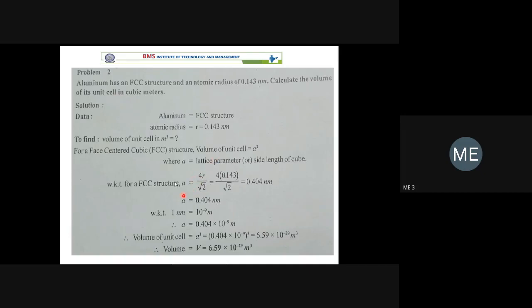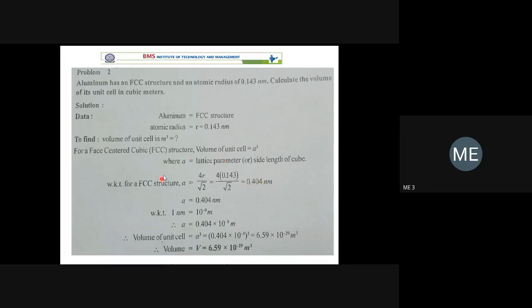That relation we are going to derive in the Friday class, the next class, but for timing you have to remember a is equal to 4r divided by root 2. r refers to atomic radius, a is the lattice parameter. So finally you get 0.404 nanometer.